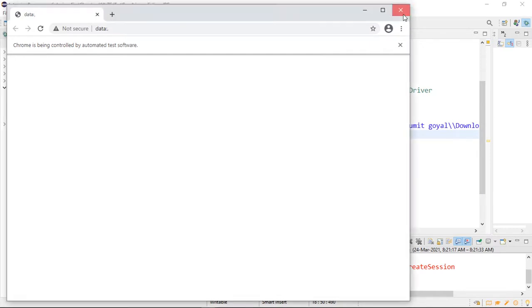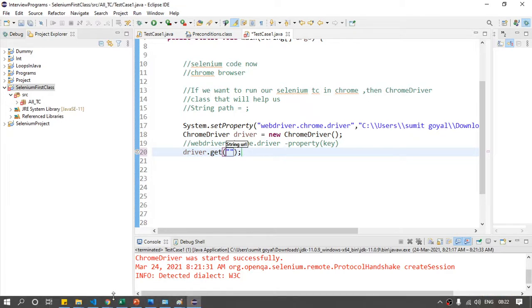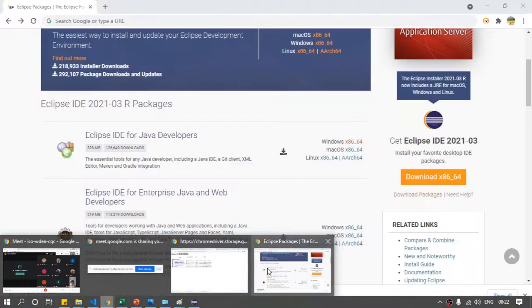To open any website, there is one method this object will give you. This is our object name. You can give any other name as well, that is not an issue, but most of the time everywhere you will see people use driver as the object name. So driver.get, and let us open the Amazon website.